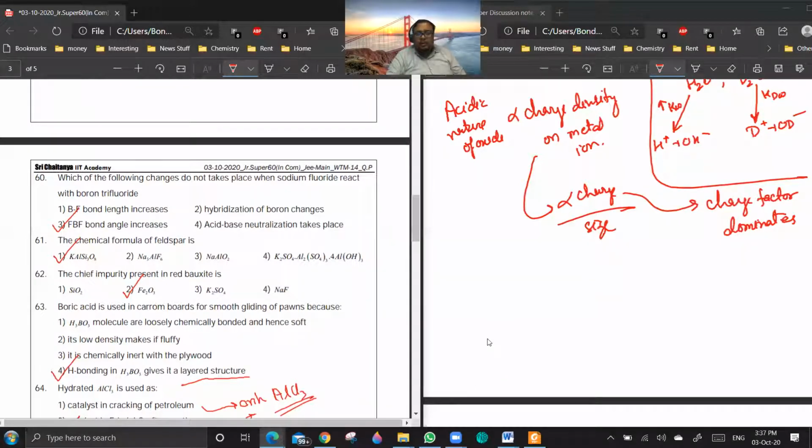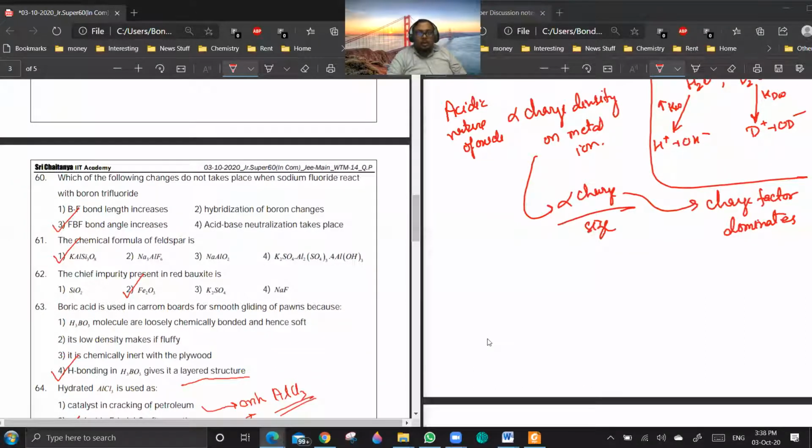Are you getting a point? Can't we think of option 1 in the same way? No, sir. It's not about softness. See, it's about smoothness. Steel can be soft, but soft things can also create friction.